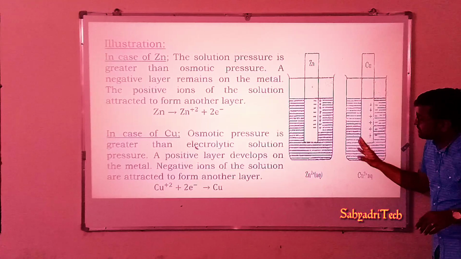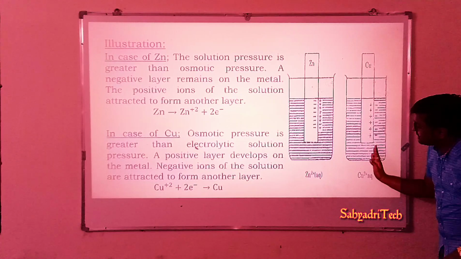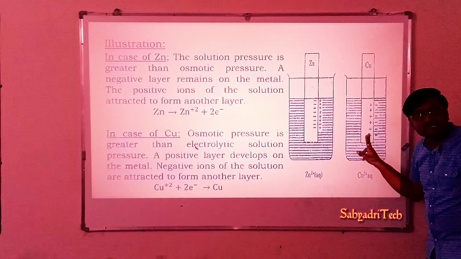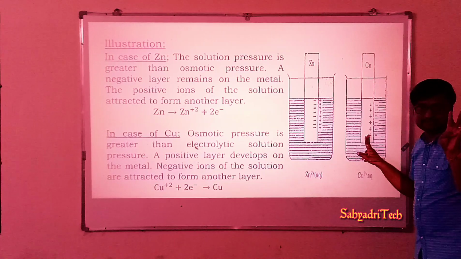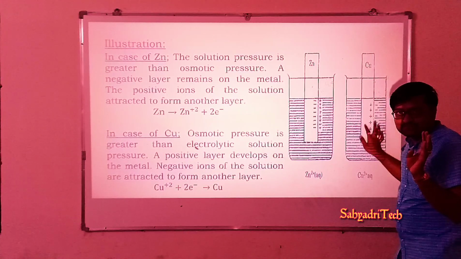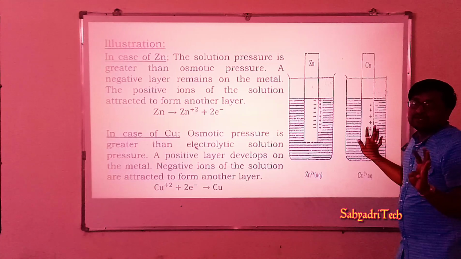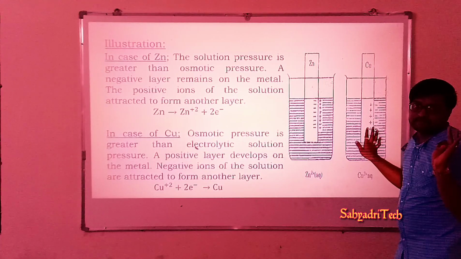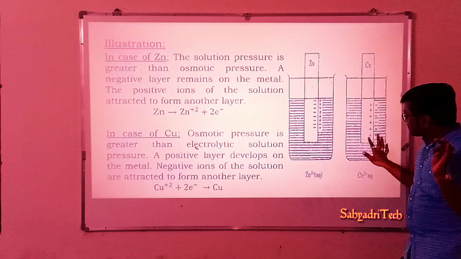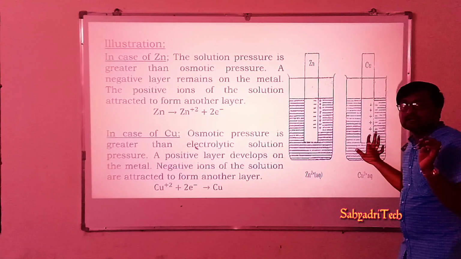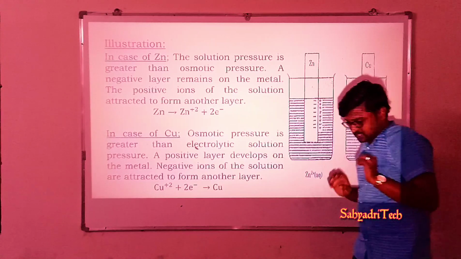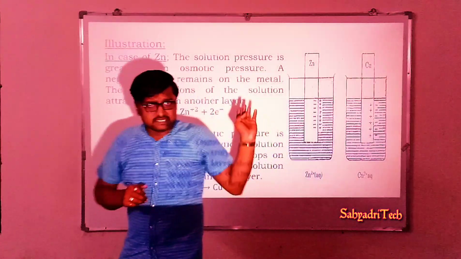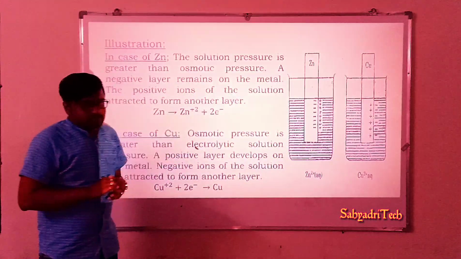Since whatever cations are in the solution, they get accumulated on the metal surface. So the first layer at the cathode is formed by cations, while the second layer is formed by negatively charged particles. Therefore, we say the cathode is positively charged in a half cell, or you can say single cell or single electrode.